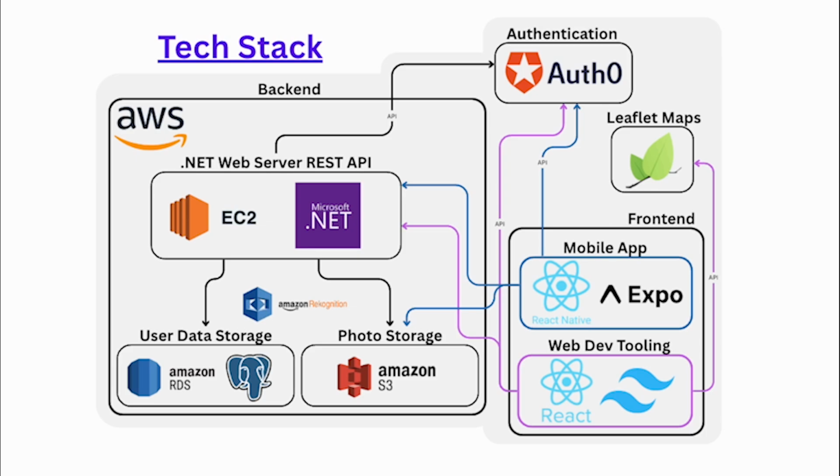Lastly, being on AWS also gives us access to another nice feature in Amazon Rekognition. We use this to perform automatic content moderation on any photos taken in our app to ensure a safe and friendly user experience.